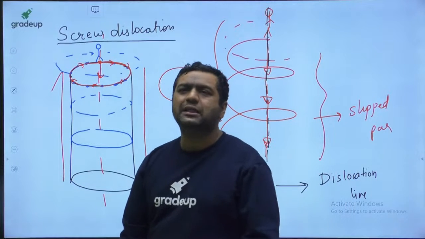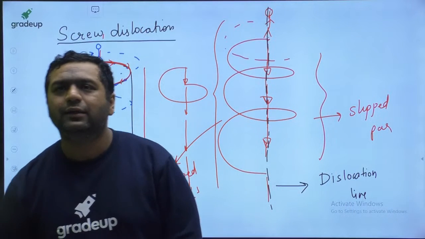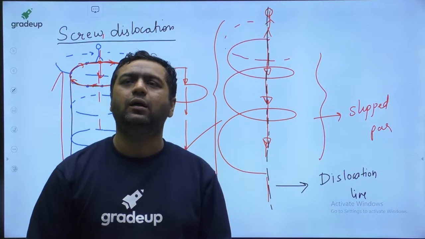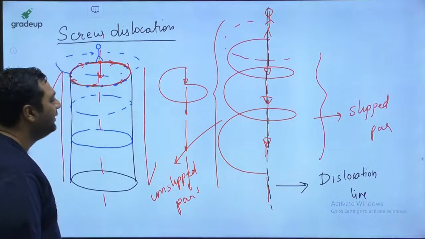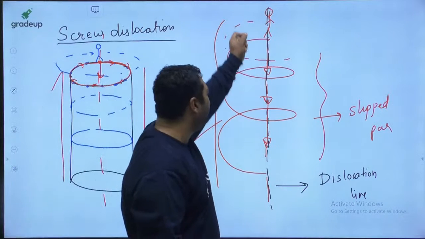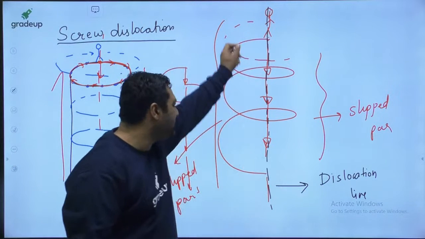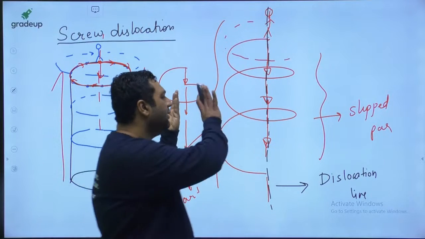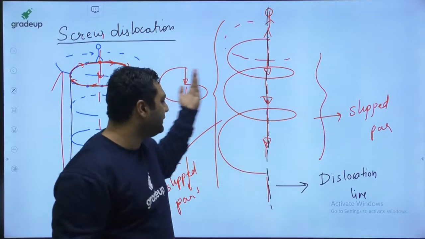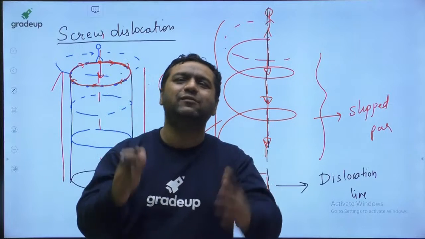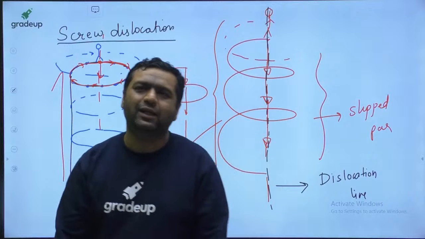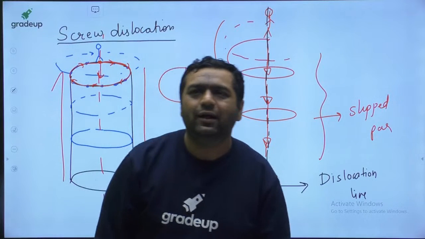So my dear, as I said, this line is said to be the dislocation line because it is separating the unslipped part and the slipped part. This is the unslipped part, and this is the slipped part. My dear Dilip, this class is exclusively going on the Gradeup YouTube channel for you guys only.